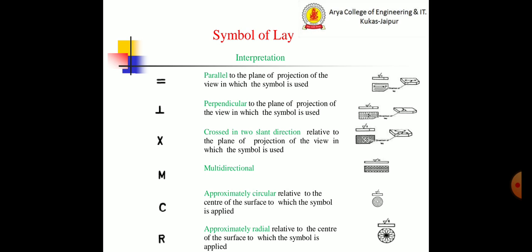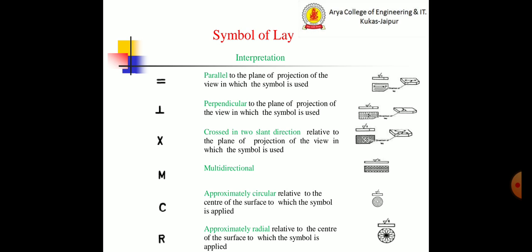Symbol of lay: parallel to the plane of projection of the view in which the symbol is used, as parallel lines. Perpendicular is the symbol perpendicular to the plane of projection of the view in which the symbol is used. And cross is the symbol of crossed in two slant directions relative to the plane of projection of the view in which the symbol is used.